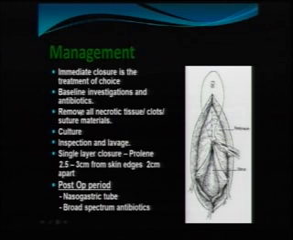When you have a burst abdomen, immediate closure is the treatment of choice, with basic investigation and antibiotics. Remove all necrotic tissue and clots, and the best suture material should be used. Culture has to be taken, with inspection and lavage. Single layer closure with proline 2.5 to 3 centimeters from the skin edges, 2 centimeters apart. And post-operative management with nasogastric tube and appropriate broad spectrum antibiotics is important.